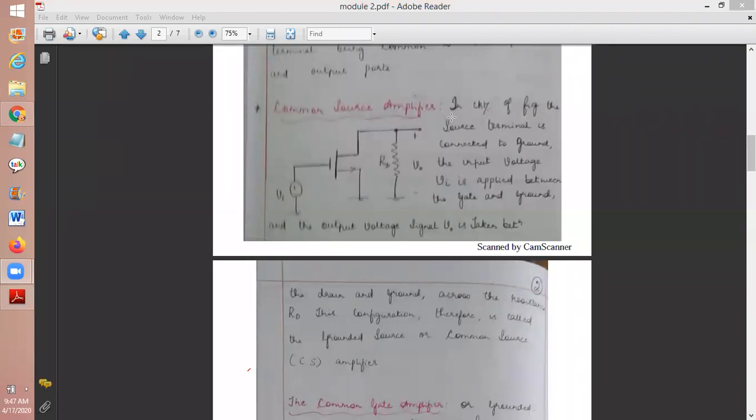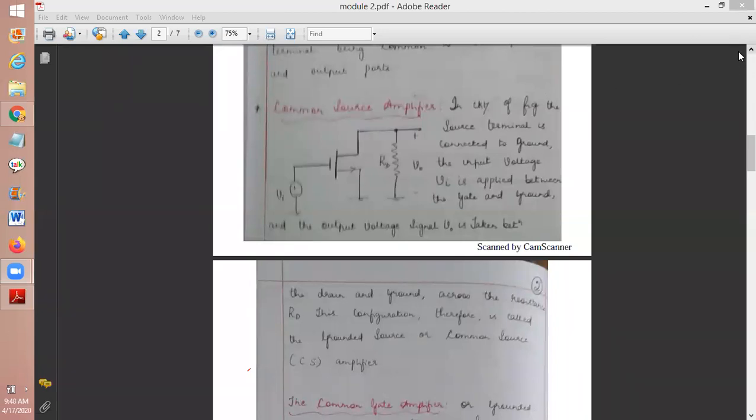We are using the application of what, students? Amplifier. Okay. So you have to keep in mind, for the MOSFET to work as an amplifier, it should be in saturation region. Second very important point: the MOSFET should be in saturation region to work as an amplifier.